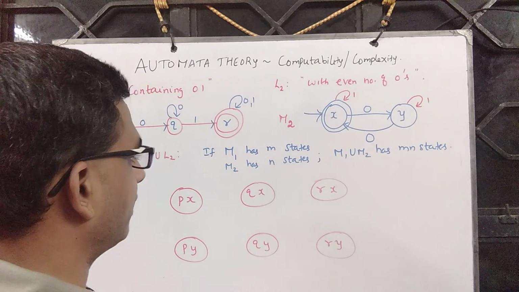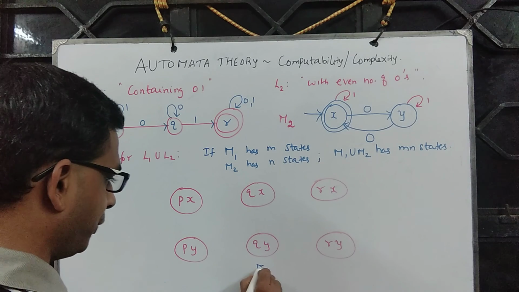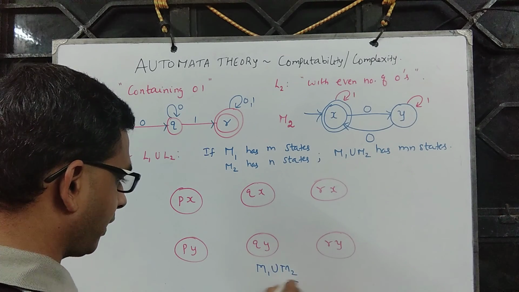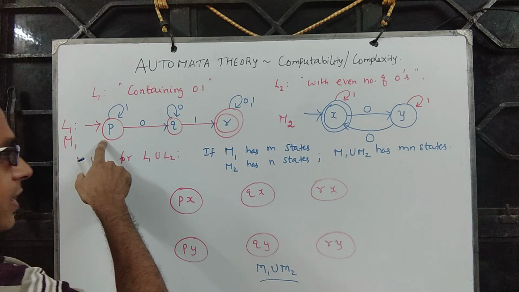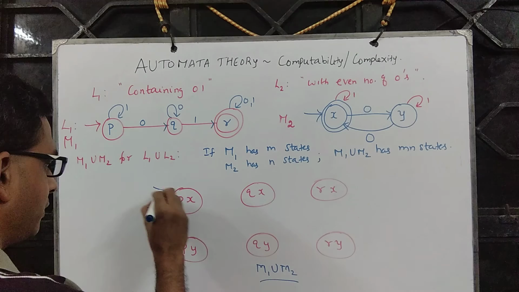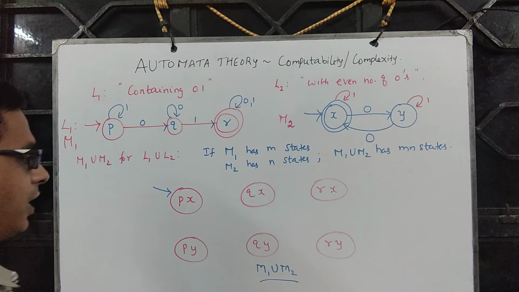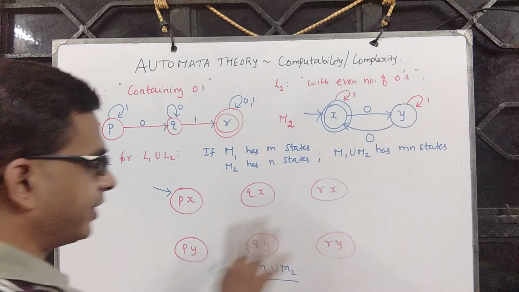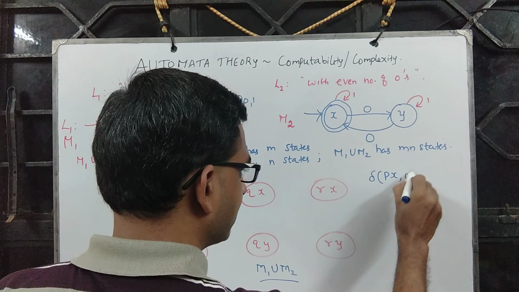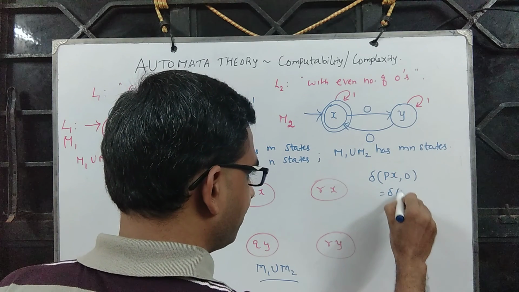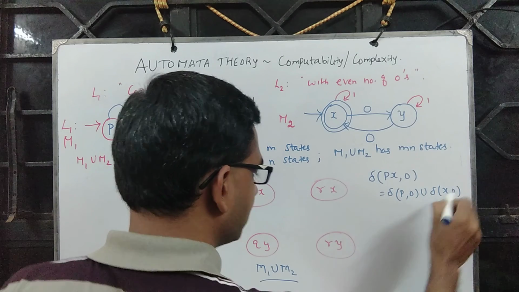Now let us define the transition function for M1 union M2. So the start state for this is the state that has P and X in it. So this is my start state. Okay. Now these are all my states. I'm going to define the transition function as follows. So delta of Px comma 0 is delta of P comma 0 union delta of X comma 0.